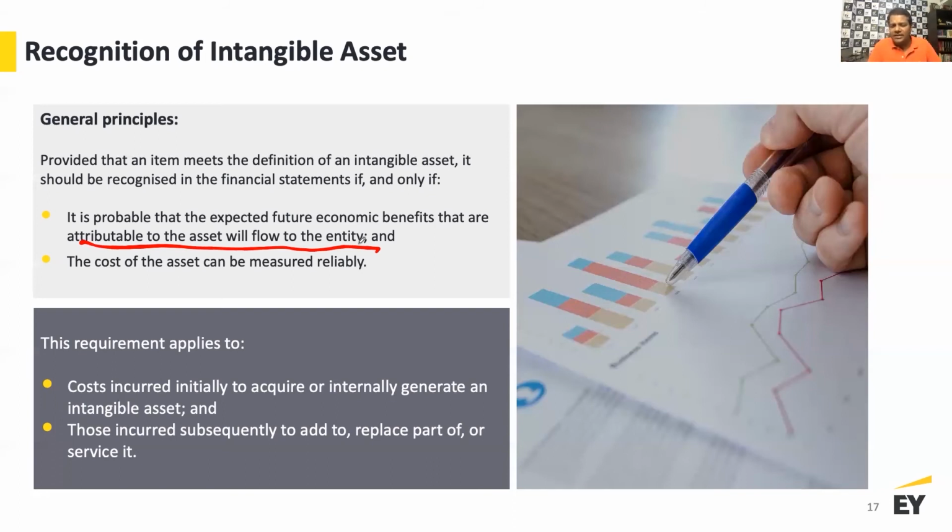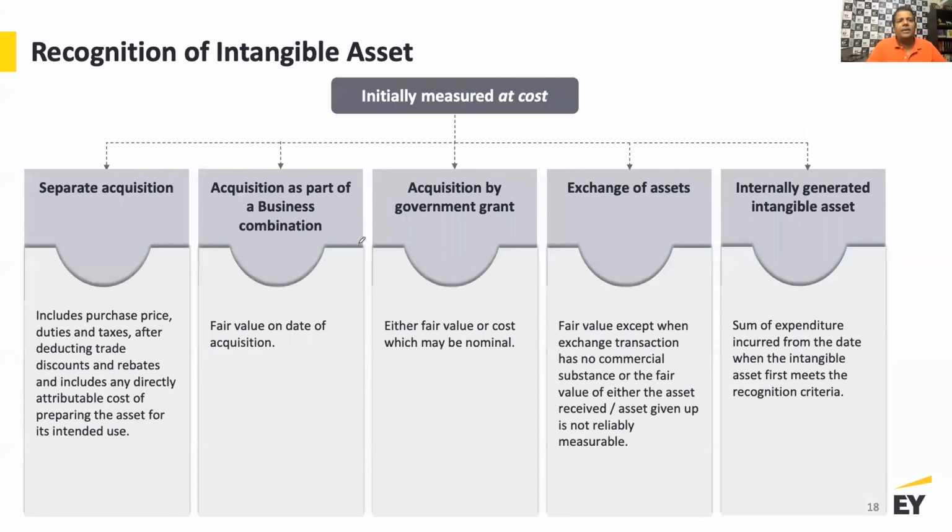You may do an independent transaction that I want to purchase this painting, for example, or I want to purchase the right related to this particular intangible asset, like a distribution right, for example, right? From that perspective, if there's a separate acquisition, you pay a purchase price, the duties, taxes. If there are trade discounts, reduce that. If there are rebates, reduce that, and any other directly attributable cost as we look at in the fixed asset standard as well. So all of that is eligible for capitalization.